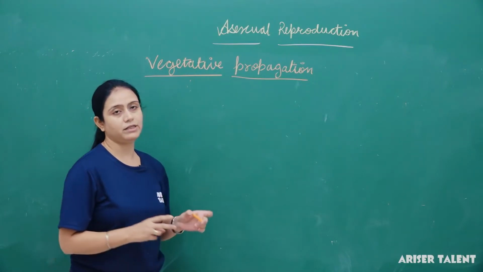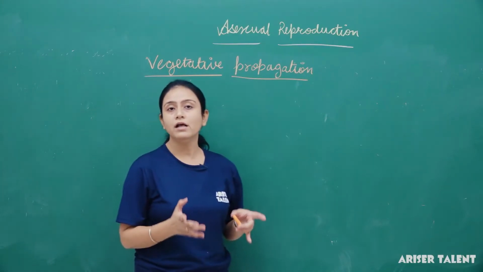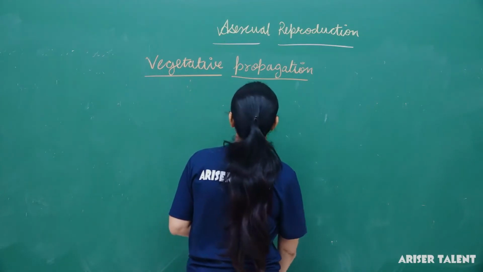Generally it is done by two methods, natural method and artificial method.